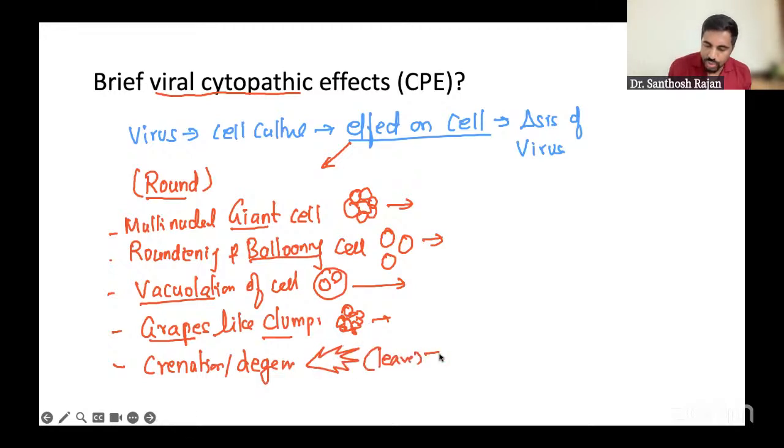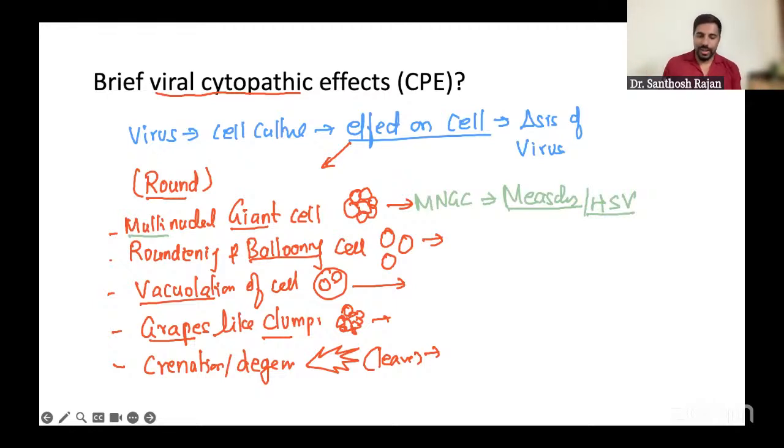Now you have to tell the example of all these things. The shortcut is, when you talk about a multinucleated giant cell, MNGC, you always remember measles, Warthin-Finkeldey cells, a very important question. And also all the herpes viruses, herpes simplex viruses, even herpes zoster also, mainly herpes simplex viruses. So you will not forget this one. Ballooning means HSV. Why HSV? In HSV, we have vacuoles.